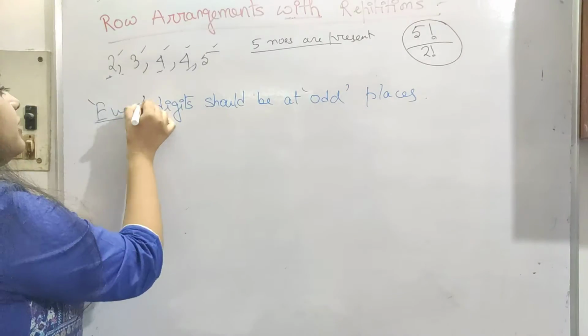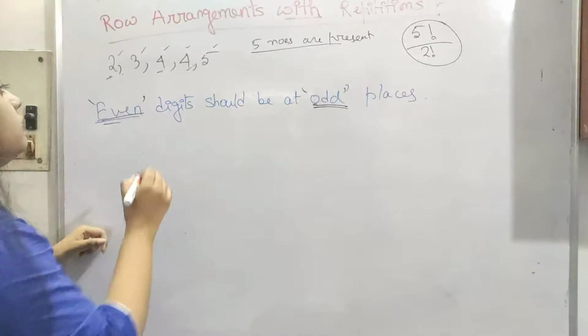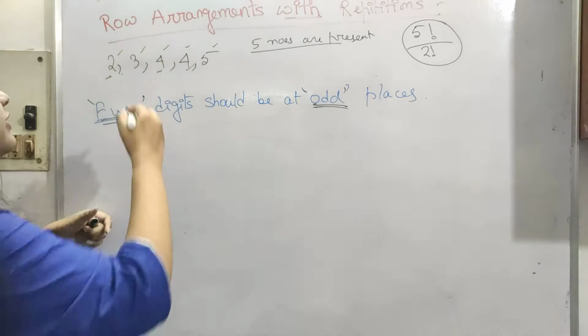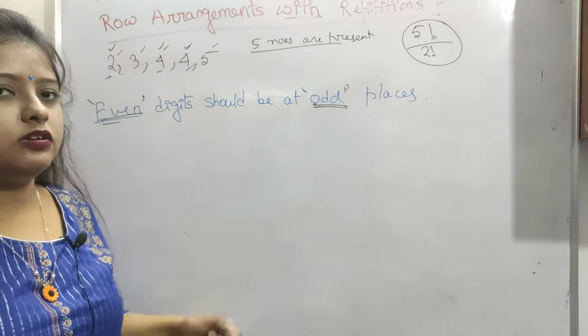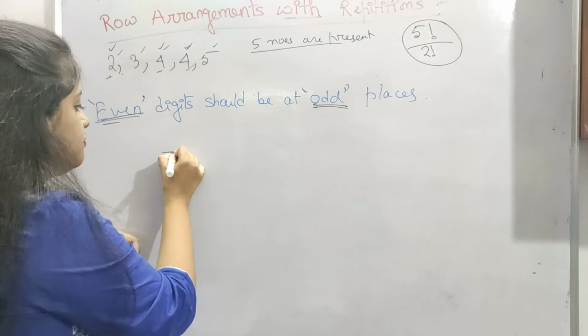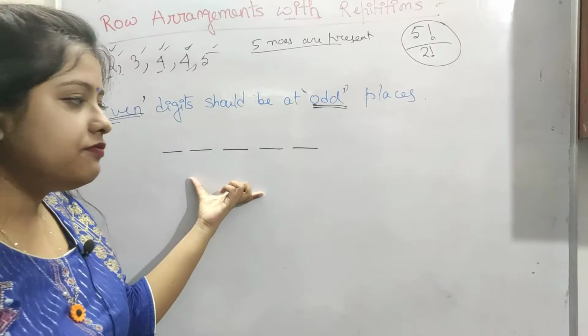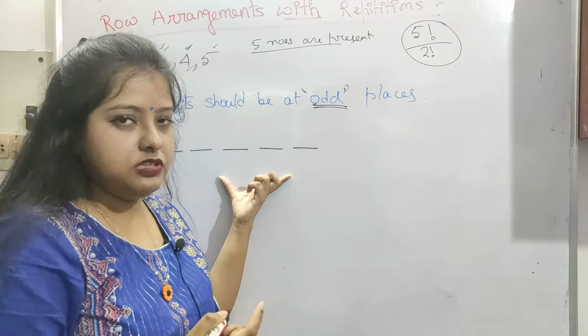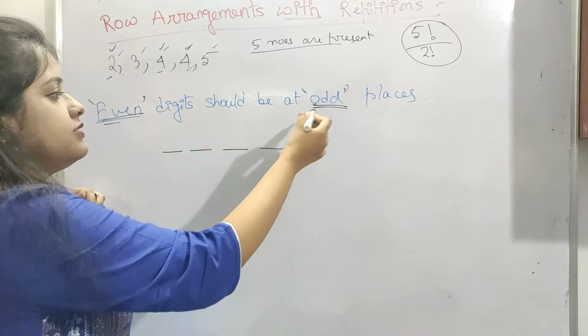So even digits should be present at odd places. Here the even digits are 2, 4, 4. So even digits should be placed at odd positions. Now we have 1, 2, 3, 4 and 5. We have 5 elements and we have 5 positions. So the even digits are 2, 4 and 4. These have to be placed in odd places.